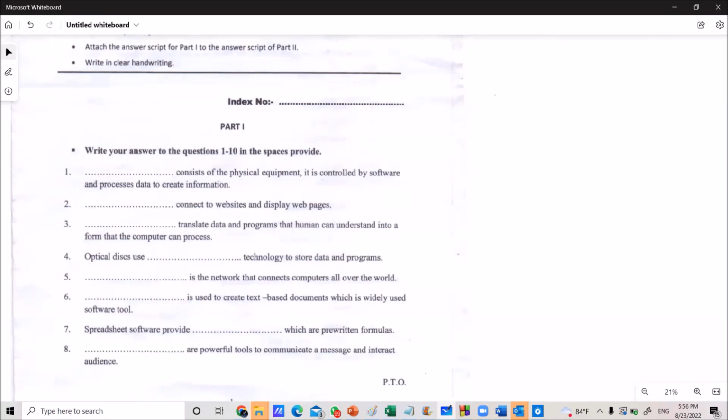These are the points you want to consider. Which part of the computer is responsible for controlling and processing data, controlled by software? CPU, sir. Yes, correct. Central processing unit, CPU.